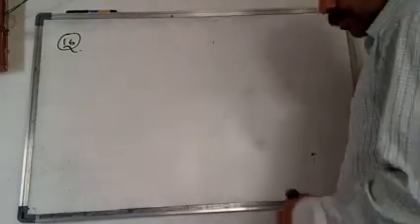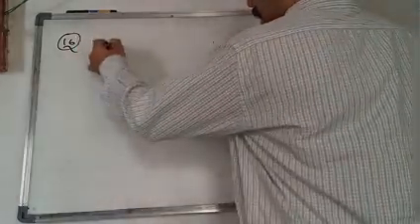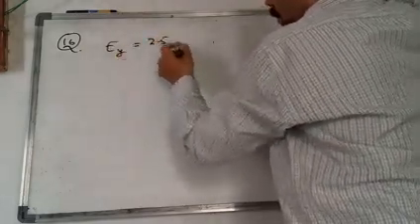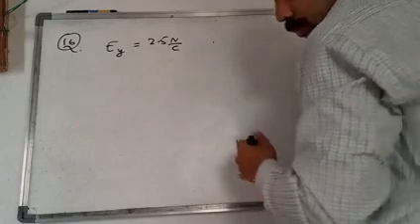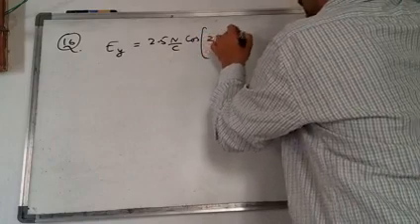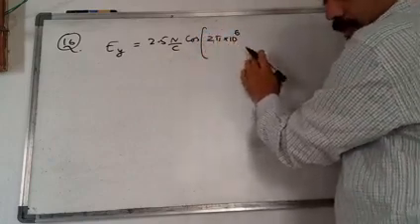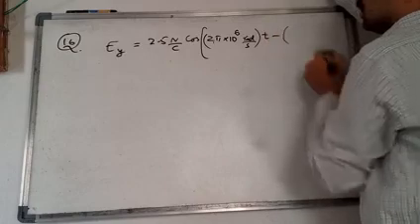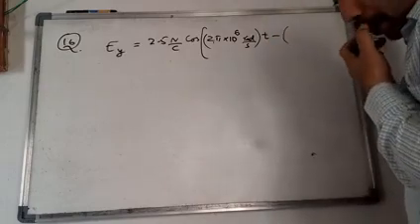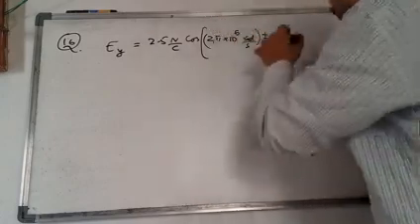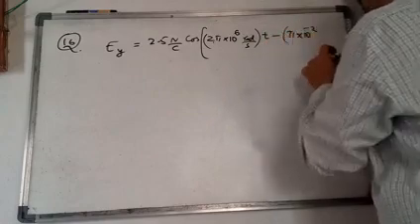In this question, the formula is given like this: Ey is equal to 2.5 Newton per coulomb, cos of 2 pi into 10 to the power of 6 radians per second into t minus pi into 10 to the power of minus 2 into x.